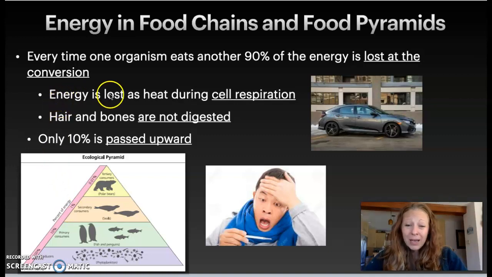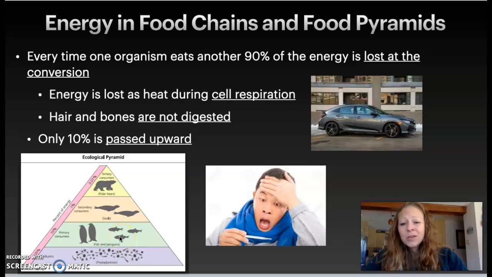So remember, energy is lost during cell respiration. These penguins, these fish, go through cell respiration, and that energy is lost. It's not being passed up to the seal. The seal isn't getting any of that energy to help it grow and live and move and think. So it's not being passed up.